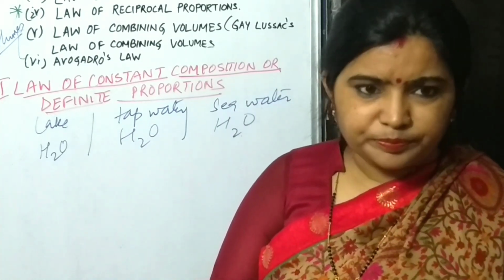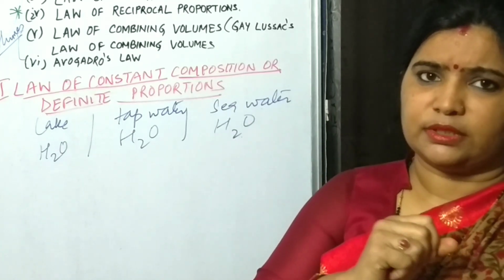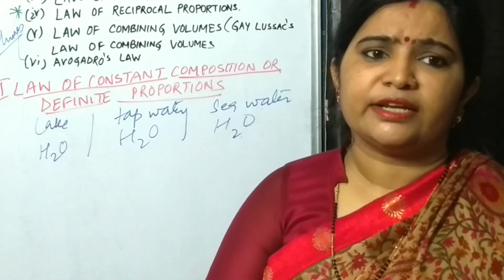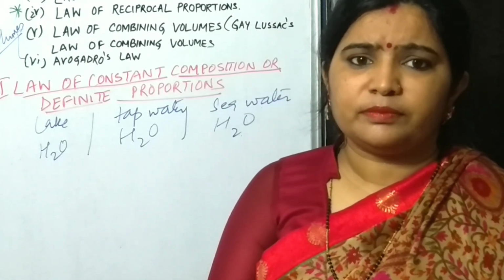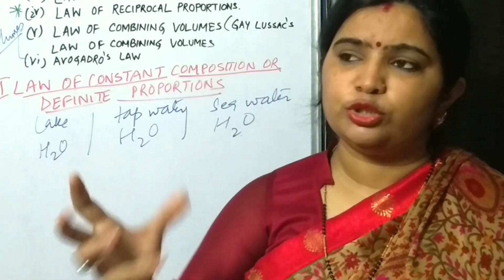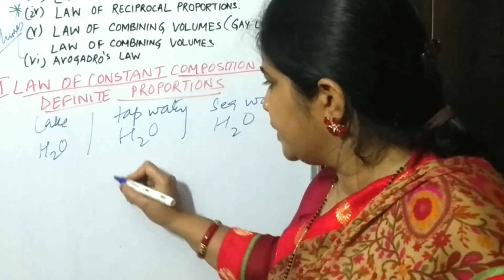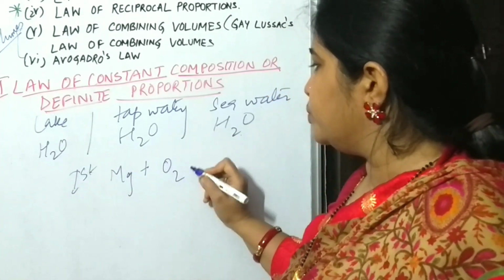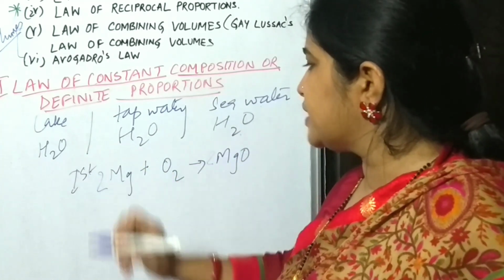Fine. Now suppose somebody has done two experiments. Two children have done two experiments. First child has taken 0.243 grams of magnesium, and on burning, in combination with oxygen, the yield was magnesium oxide, MgO. Suppose Mg plus O2, MgO formed. When you balance it, it will be balanced like this.